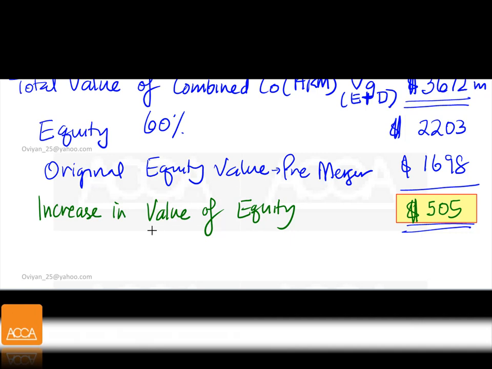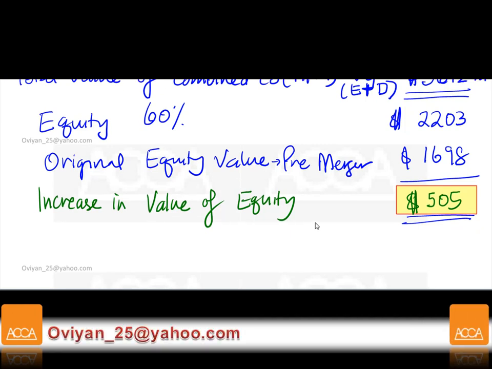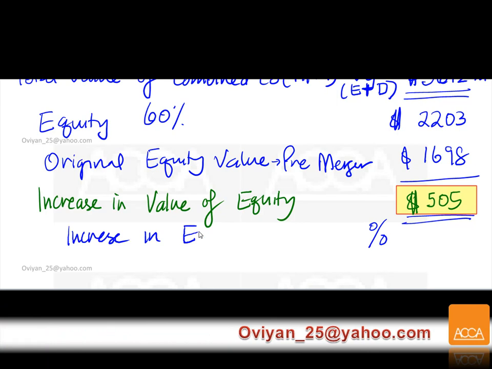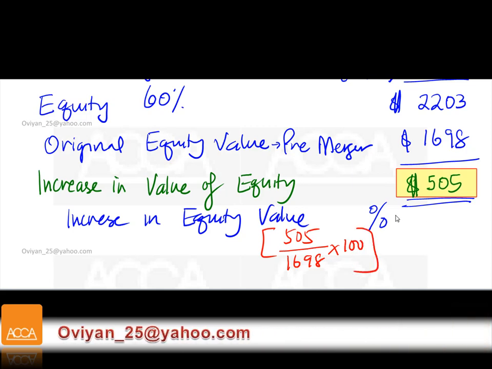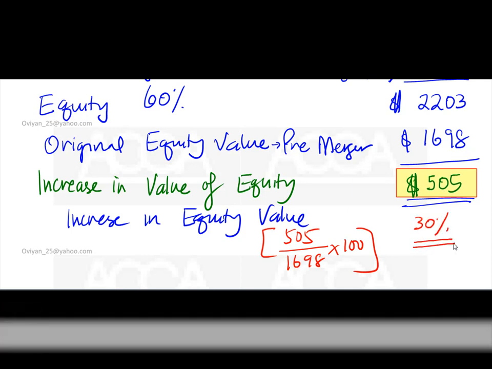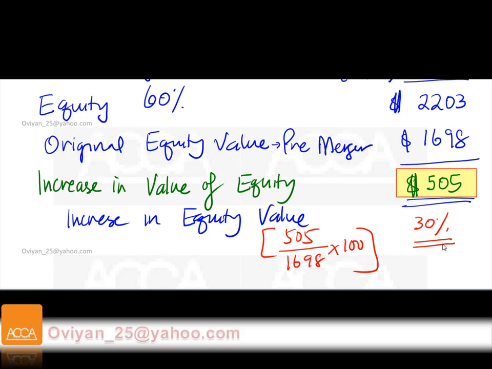So this is going to be 505. Now, what else you can do here is find out the increase in percentage. Increase in equity value in percentage: you simply take 505 over 1698 multiplied by 100. It's going to give you simply a 30% increase in the value of the combined company's equity value.